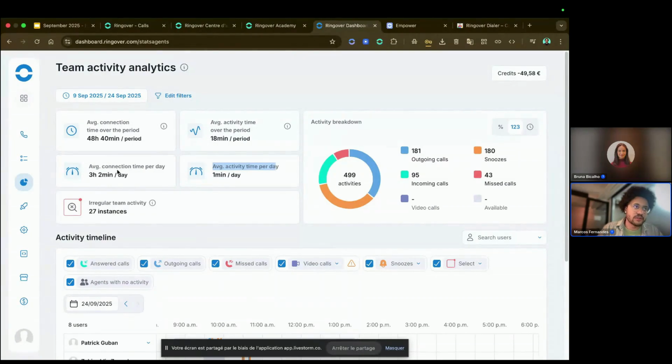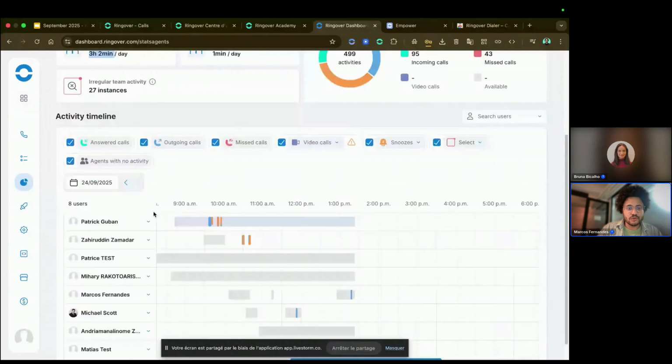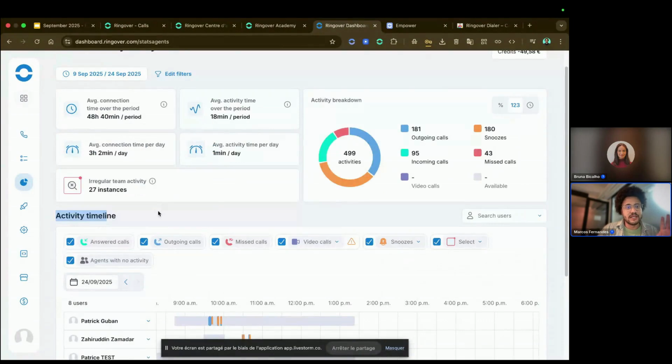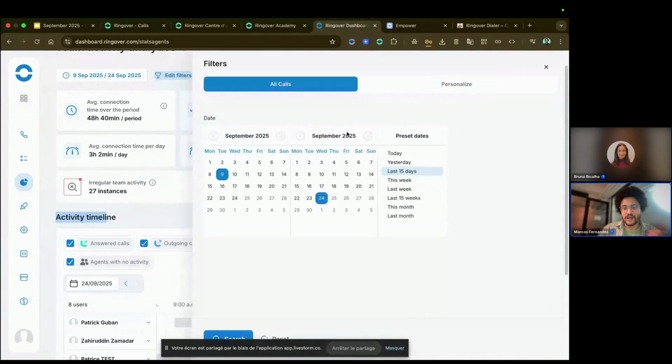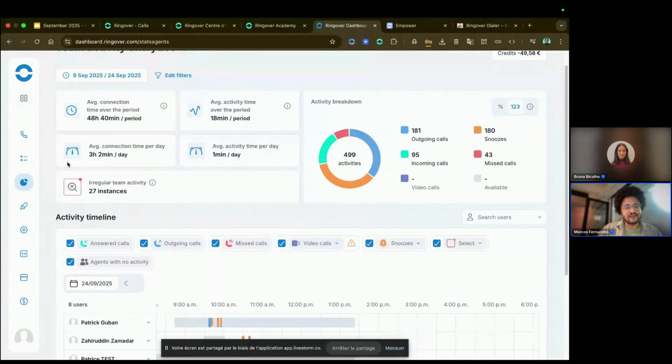You have the average connection time per day and average activity time per day. This is a test account. So the average connection time per day in the test account is 3 hours. We also see the activity timeline. So pay attention, because here I'm selecting the last 15 days. So I have the last 15 days here. This is for the last 15 days. And for the last 15 days, I had 27 irregular team activities.